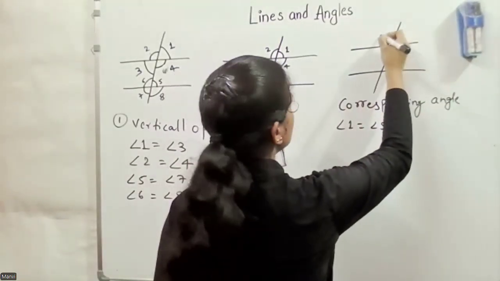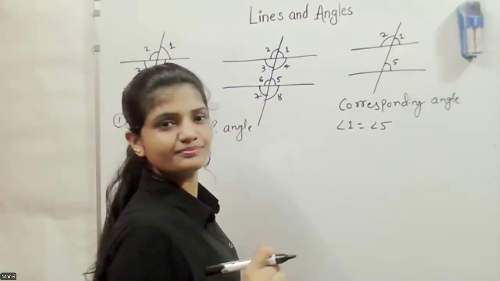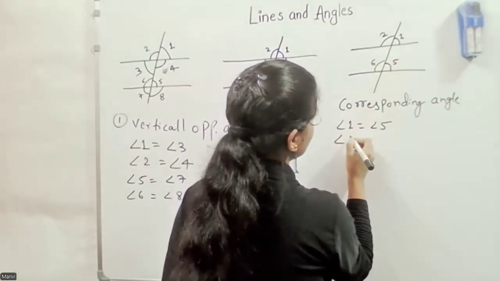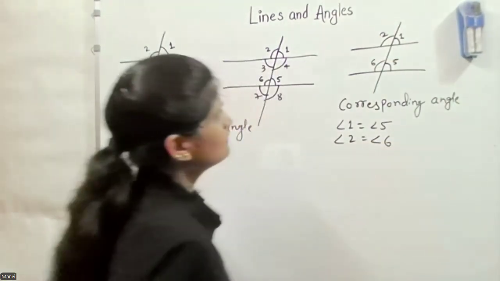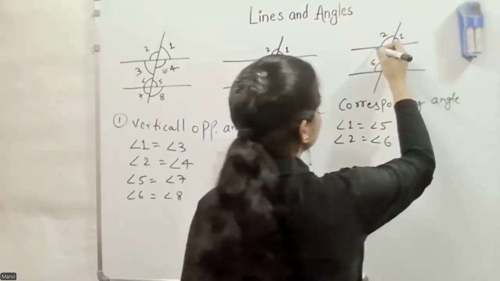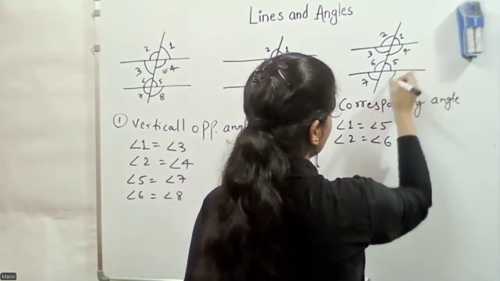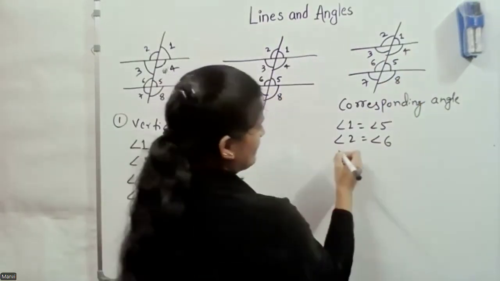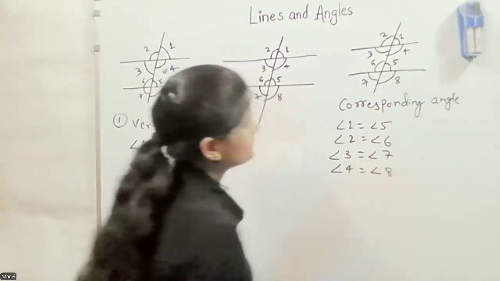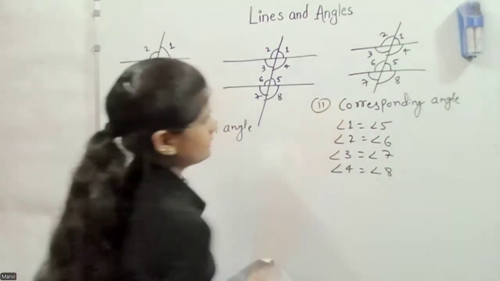Here, angle 2 equals what? Please unmute yourself. Angle 6. Good. Angle 3 is equal to angle 7, and angle 4 is equal to angle 8. Yes, you're correct. So angle 3 equals angle 7 and angle 4 equals angle 8. So first is vertically opposite and second is corresponding angles.